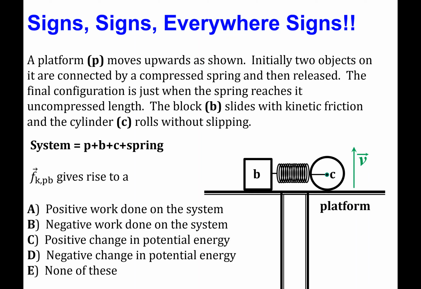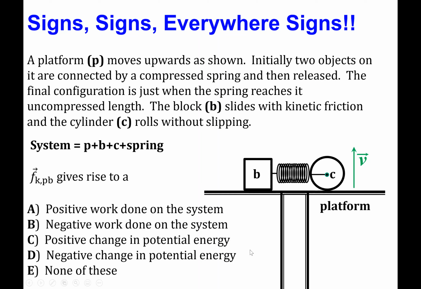And also, it's internal to the system, since it corresponds to the action of the platform on block B, which both are in the system. So because of that, we can then look at our answers here, the possible answers, and notice that A and B pertain to external forces, as we've mentioned. And the kinetic frictional force in question here is not external to the system, but it's internal. So we can rule out A and B.